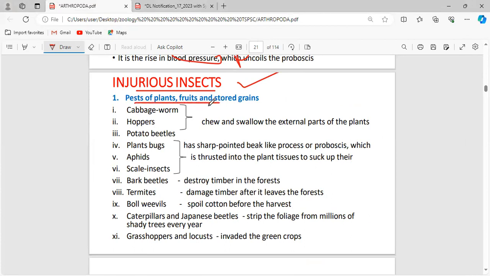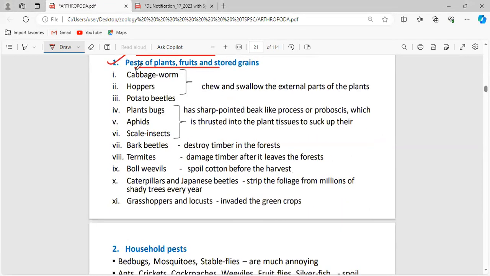What do injurious insects mean? These types of insects cause wounds or injury to the host, whether humans or plants. Wherever they feed on such hosts, plants or humans, they cause infections. So these are all the pests for plants, fruits, and stored grains.